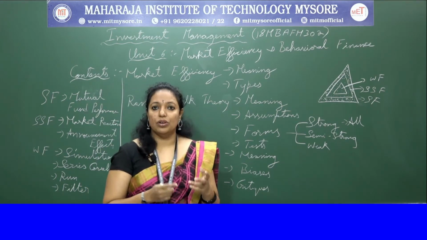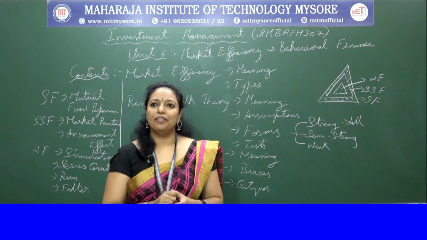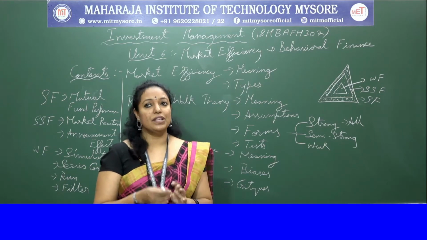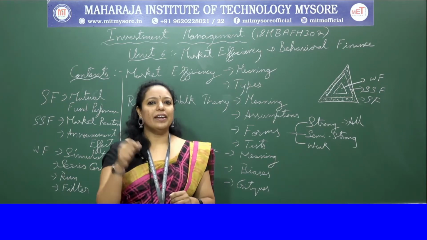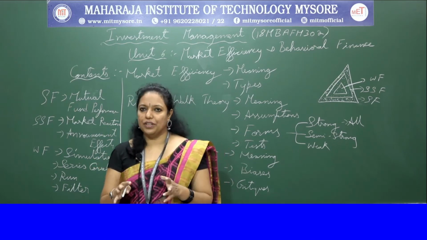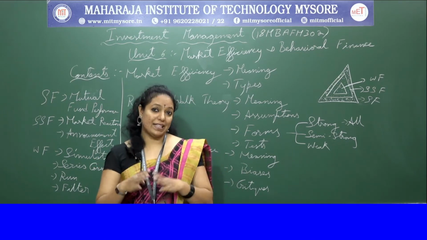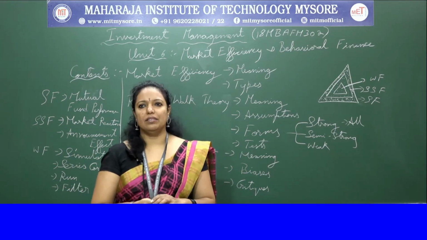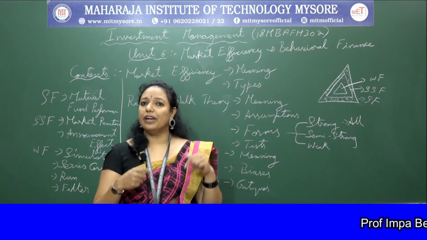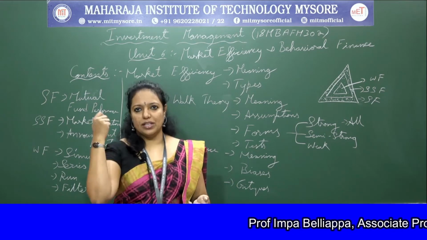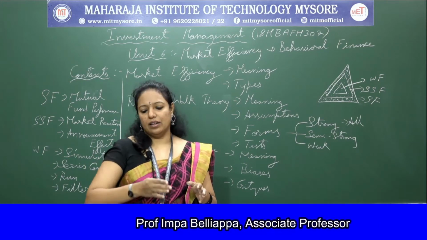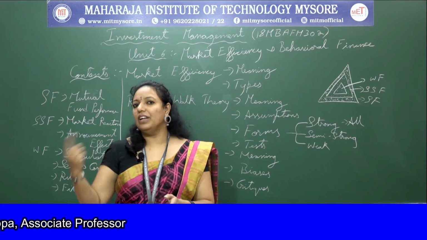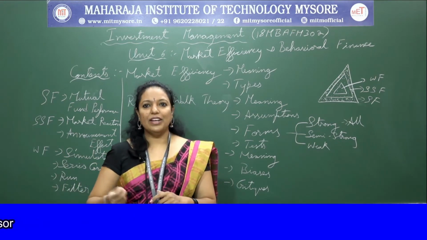Run test was also made by Fama, and he found out whether price changes were likely to be followed by further price changes of the same sign. He made a run test because the correlation coefficient was too often dominated by extreme values, and they influence the results of calculation and determine the correlation coefficient. So he did this run test. It is like you toss a coin. When you toss a coin, how do you get the run? Like how many times you get the same hits, and when will it change to tail when you toss a coin?